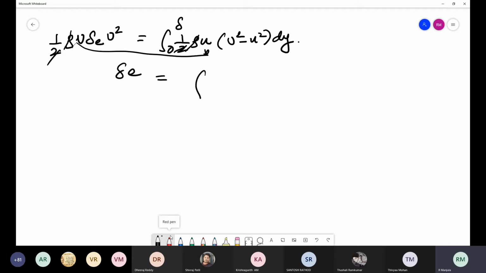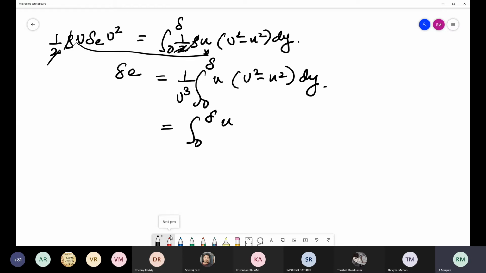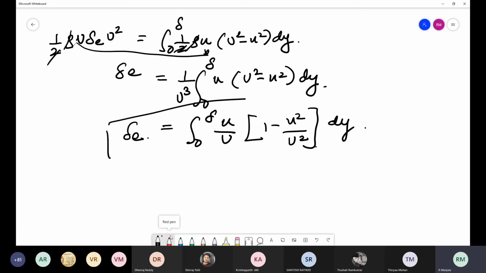So delta E is equal to integral 0 to delta 1 by capital U cube into small u into capital U square minus small u square into dy, or integral 0 to delta small u by capital U into 1 minus small u square by capital U square into dy. This is going to be your energy thickness.